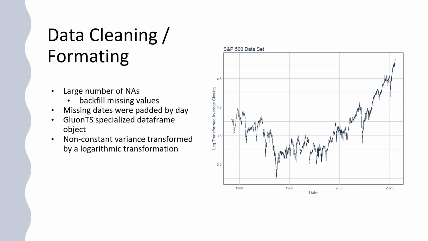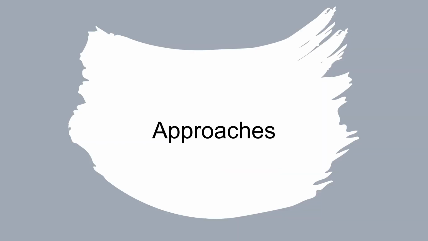GluonTS also has a special format for its data frames, so we had to work with that, which was a little bit of a bugger getting set up. And then over this, we actually have non-constant variance, and you need constant variance as an assumption for a time series regression model. So we addressed that with a logarithmic transformation. Okay, cool. So with all that in mind, let's get into our approaches.